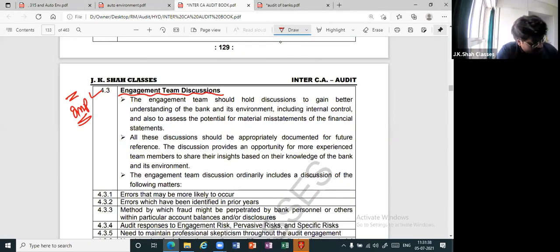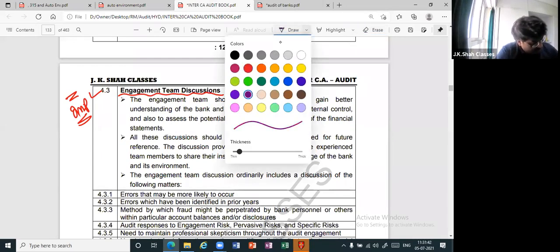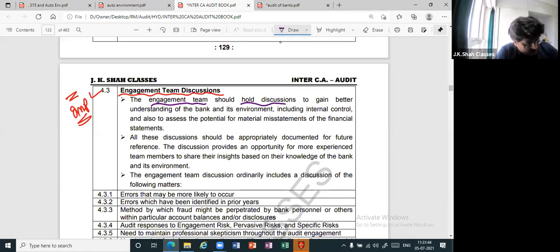Very simple. The engagement team should hold discussions to gain better understanding of the bank, its environment, including ICS. Why? Very simple. In order to assess the potential of material misstatement. It is always frauds and errors. All these discussions are appropriately documented. Why? Proof, after all, for nothing but future reference.